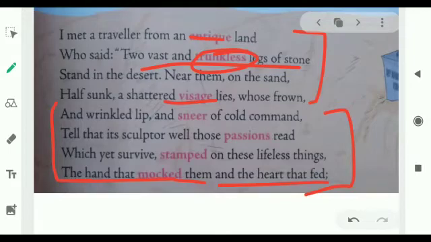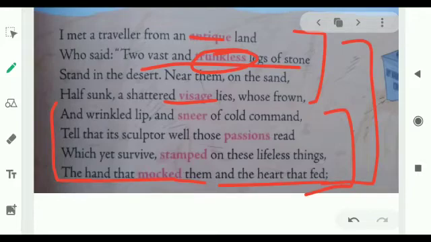I'll just explain the whole paragraph in short once again from here to here. In this, the poet is trying to tell us that he met a traveler who was from an ancient land, and he tells the poet regarding a statue in the desert whose middle portion of the body is nowhere to be seen and the legs are standing on a pedestal while the face is lying nearby the statue in the sand.